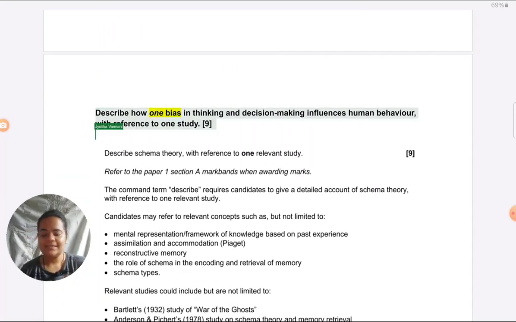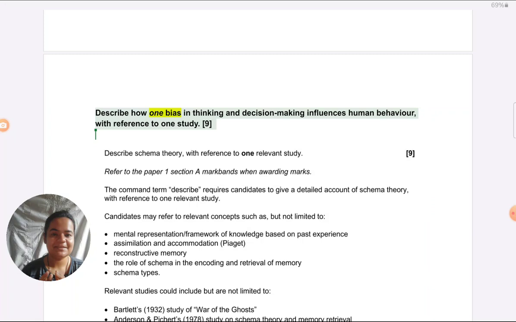Versus, look at this question, which is next. Describe how one bias in thinking and decision making influences behavior. Here, are they asking you to describe the study? No. They're asking you to describe the bias. So, these are two different questions and these are marked differently in the paper.